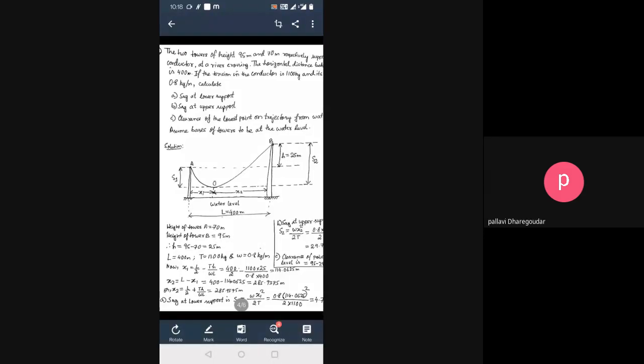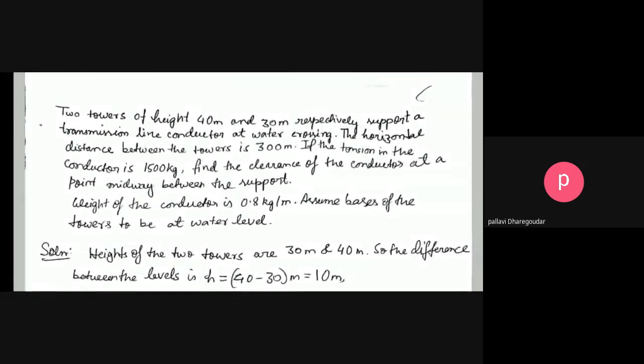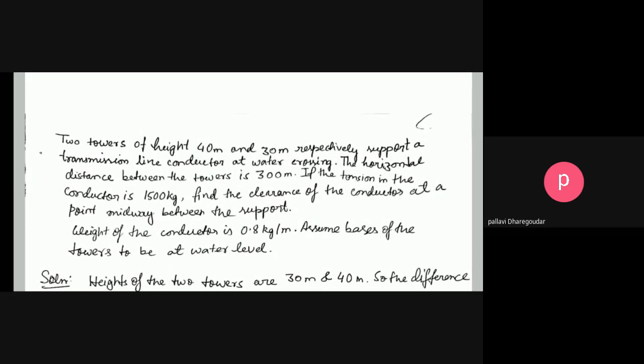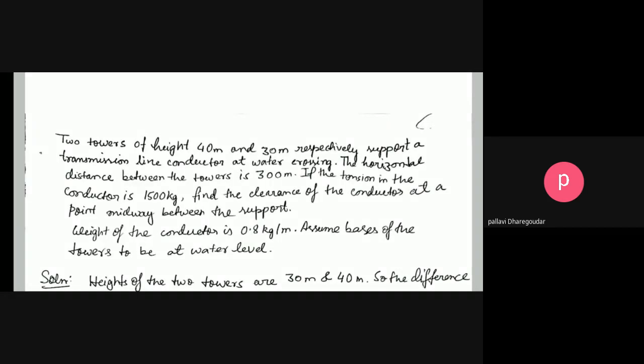Are you getting it, or is there confusion? Yes, ma'am. Got it? Okay. So moving to this problem, you leave the clearance part. You find the two sags S1 and S2. Is it doable? Can you do S1 and S2, same as the previous one?